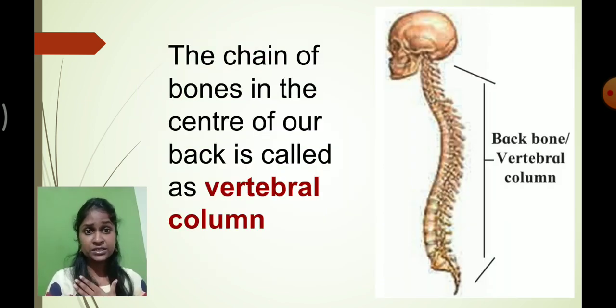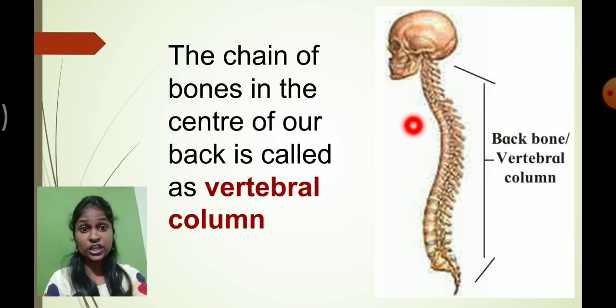And as we are multicellular, we can walk straight, we have a straight body posture. This straight body structure is because of the chain of bones which is present in our back. Can you see the chain of bones which is present in our back?